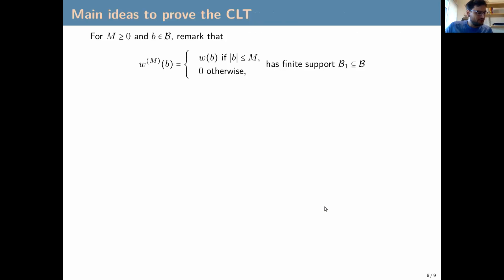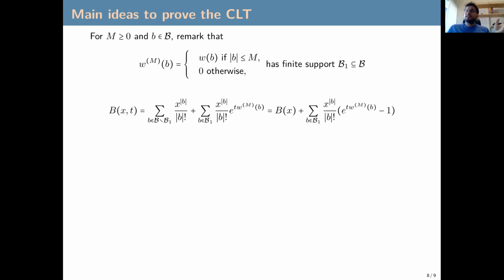So I will just show you some ideas to prove the CLT. Here we cannot use the classical theory that I showed you before because we are not linear. The weight function doesn't have to be linear. But instead we take a truncation. So we truncate the weight function. For a given integer m, if the block has size m or less, then we take the normal weight function, and it's 0 otherwise. So this truncated weight function has finite support.